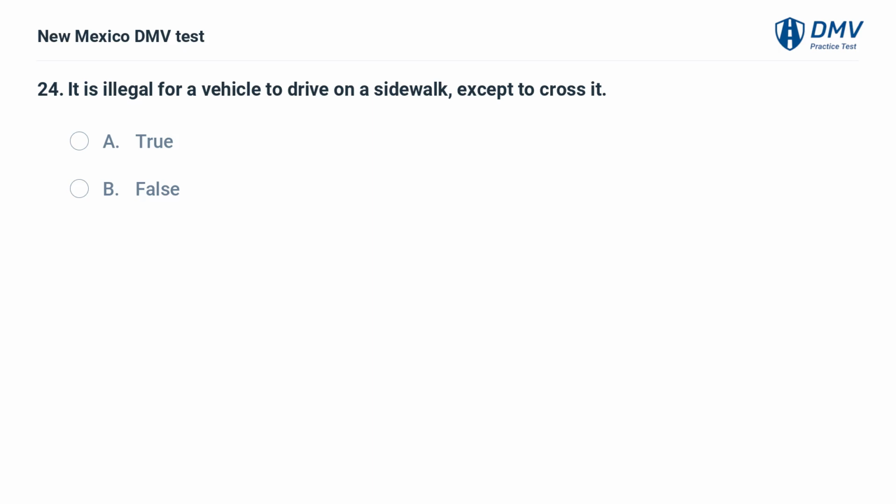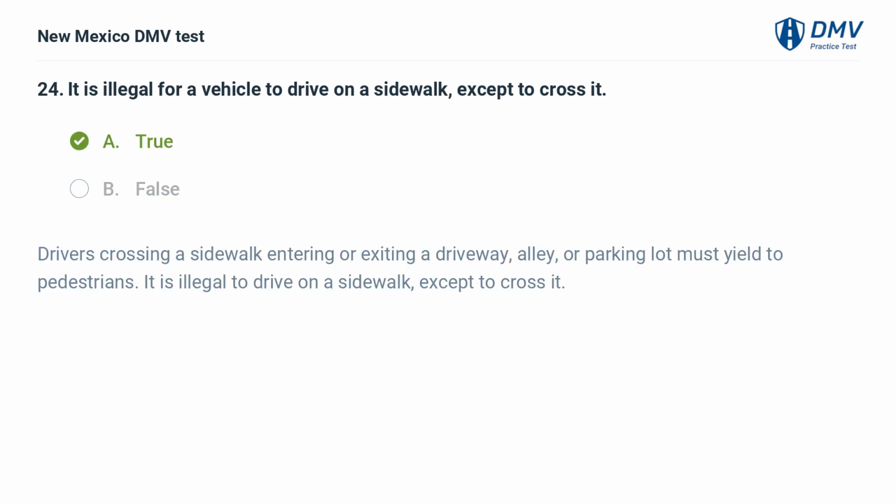It is illegal for a vehicle to drive on a sidewalk, except to cross it. A. True. B. False. The answer is A. True. Drivers crossing a sidewalk entering or exiting a driveway, alley, or parking lot must yield to pedestrians. It is illegal to drive on a sidewalk, except to cross it.